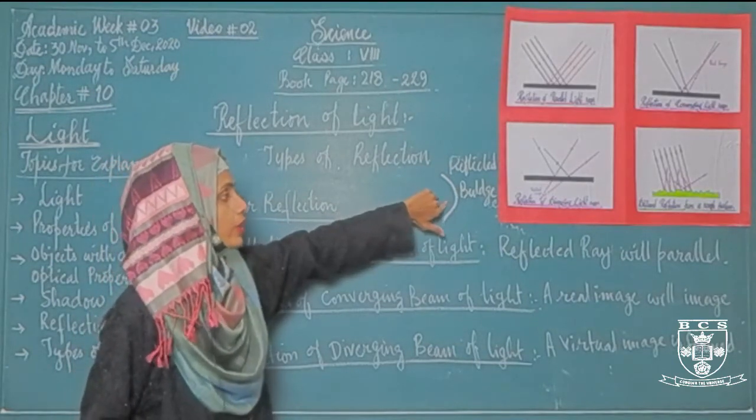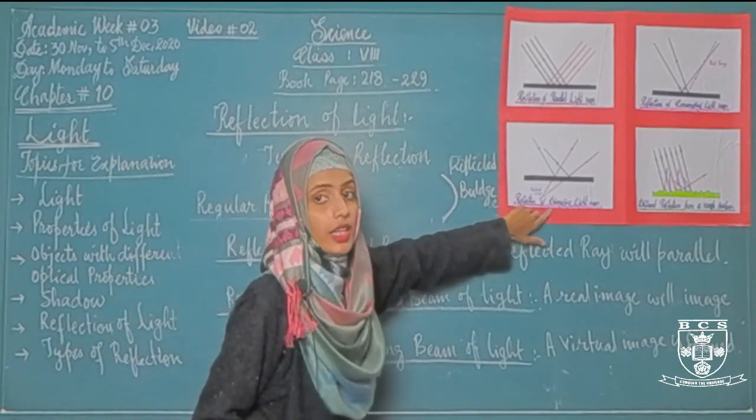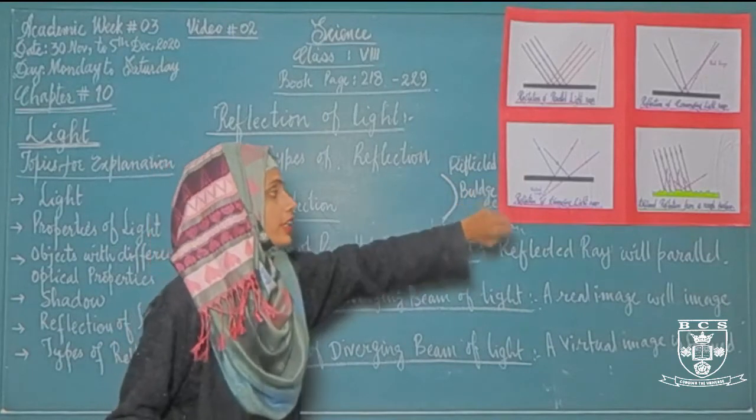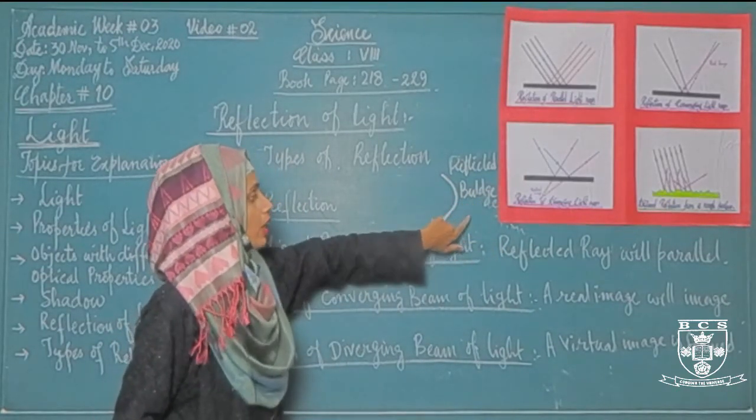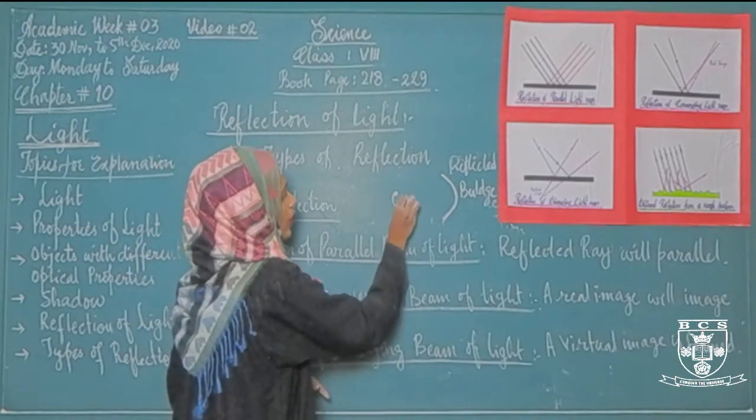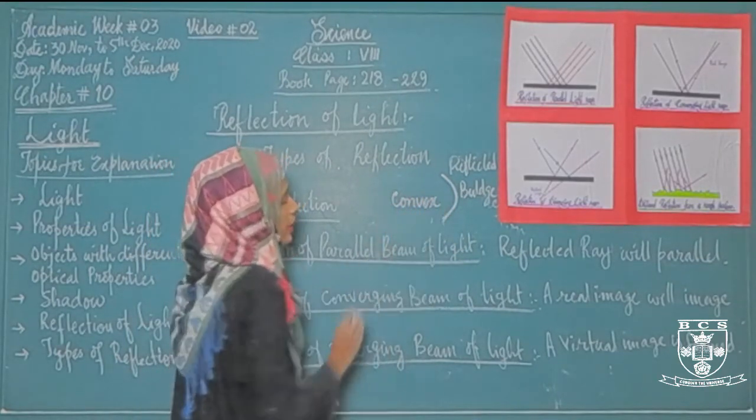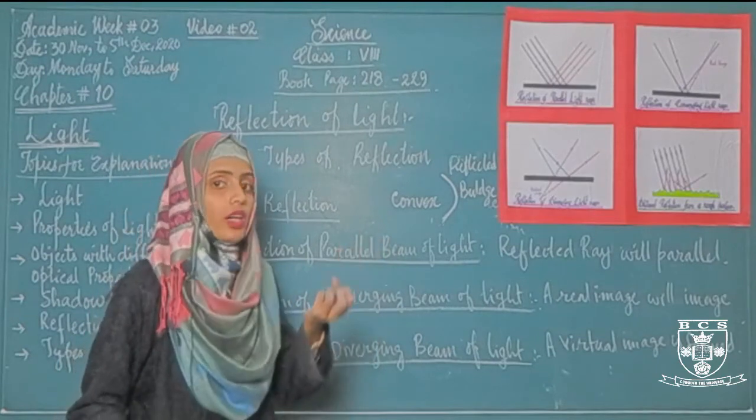When the diverging light rays form the virtual image, these diverging rays are collected by this lens, that is the convex lens. And what will this lens do? This lens will converge the light.